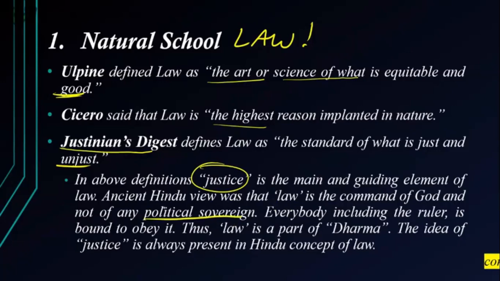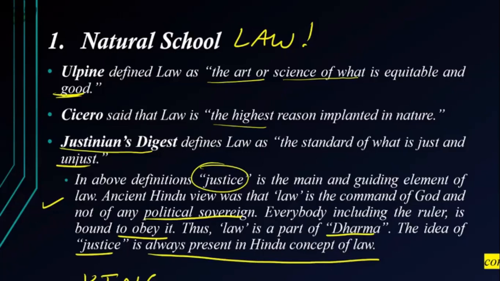God gives the law. That is the Hindu law and the Hindu understanding. Everybody, including the ruler, is bound to obey it. Even the king has to obey the law. The king is guided by the law which is given by God. Therefore, law is part of the dharma. The idea of justice is always present in the Hindu concept of law. If you look at any ancient kings in India, everybody said, we will be on the path of dharma. Whichever king you see, whichever part of India, the kings always told, our job is to make sure we don't go away from the path of dharma.